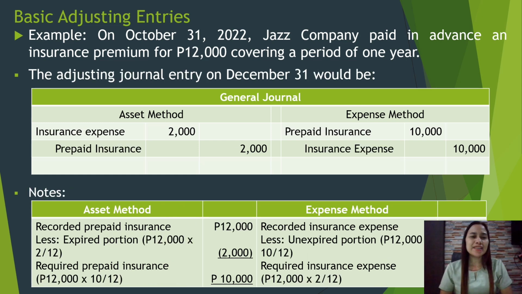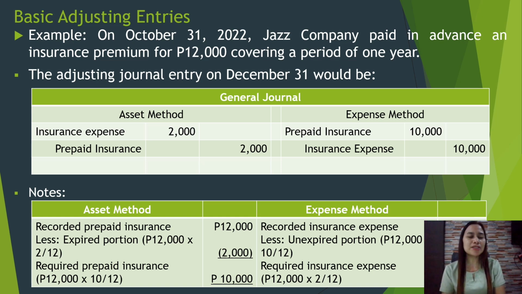So applying the analysis given on the table, the adjusting journal entry on December 31 would be, in the asset method, debit insurance expense amounting to 2,000 and then credit prepaid insurance amounting to 2,000. So how was that computed? The recorded prepaid insurance of 12,000 less the expired portion, 12,000 times 2 over 12, equals the required prepaid insurance 10,000.